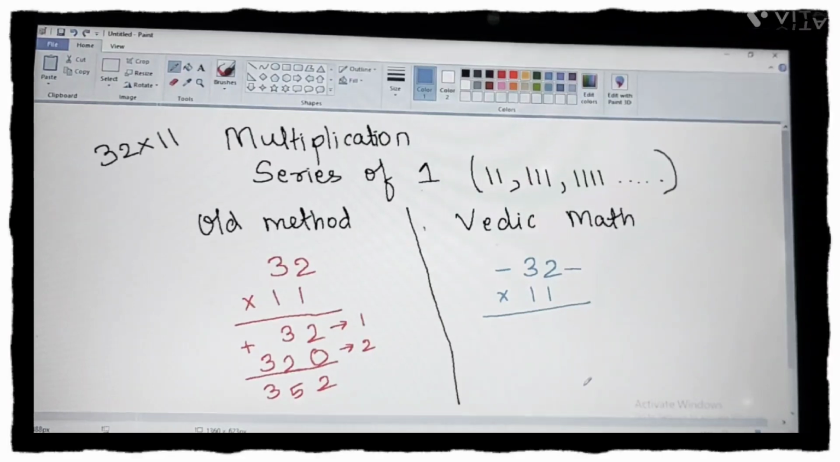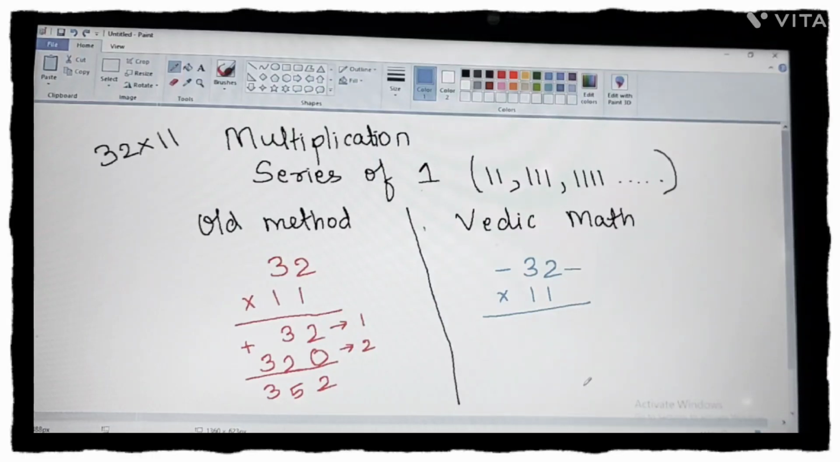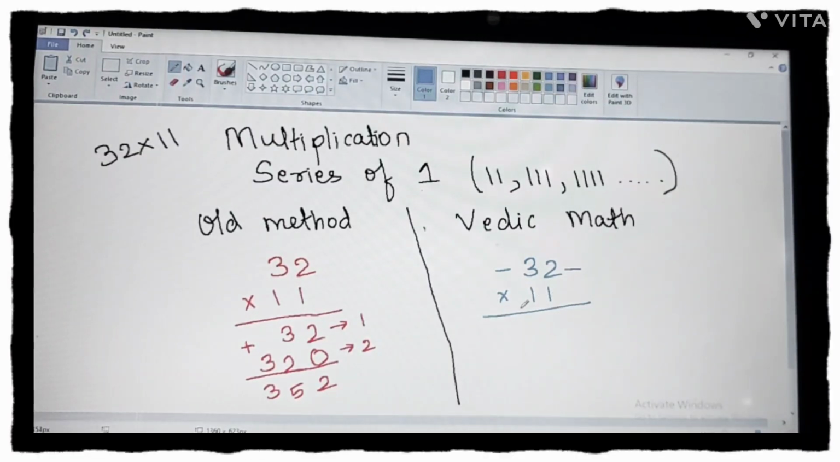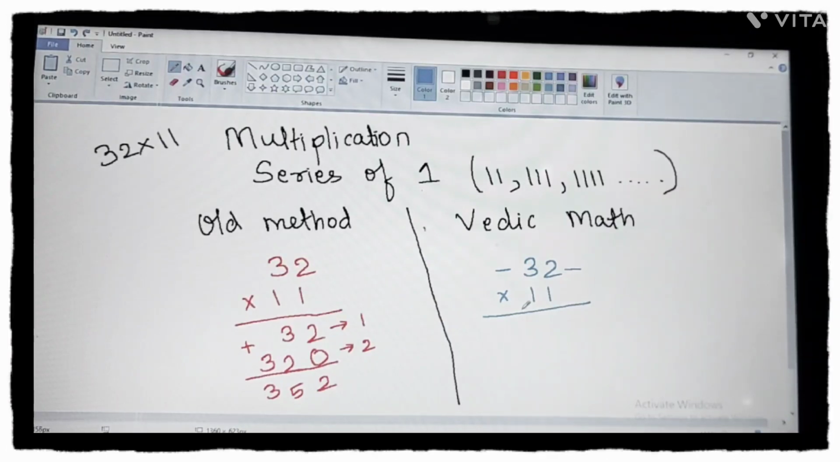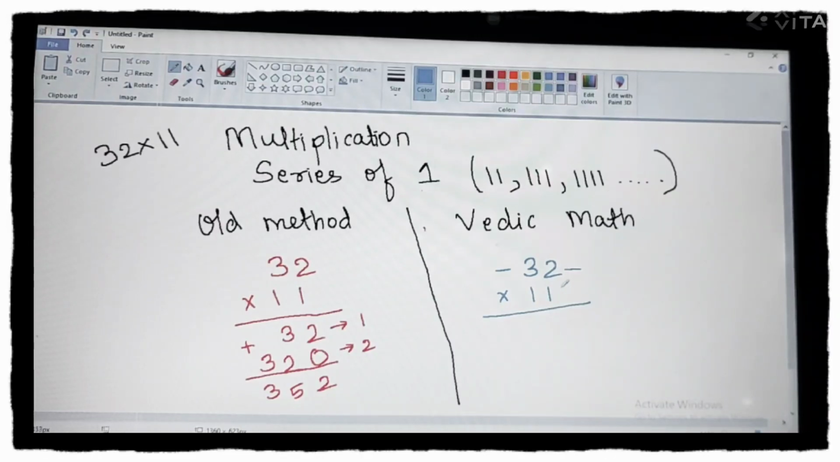I'll just repeat it again so that you understand it in a more proper way. Here I am multiplying 32 with 11. Now what do we have to do? However many times we have taken 1, we have to subtract 1 from that. Here we have taken 1 2 times, so 2 minus 1 is 1. So that many dashes we will put on both sides.